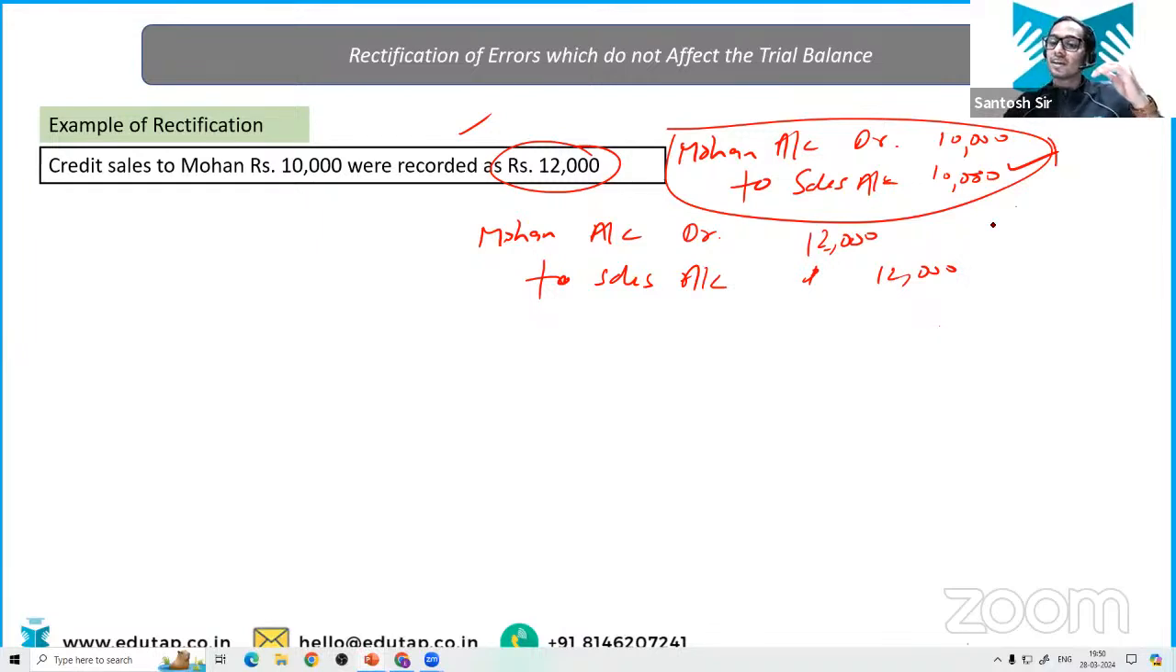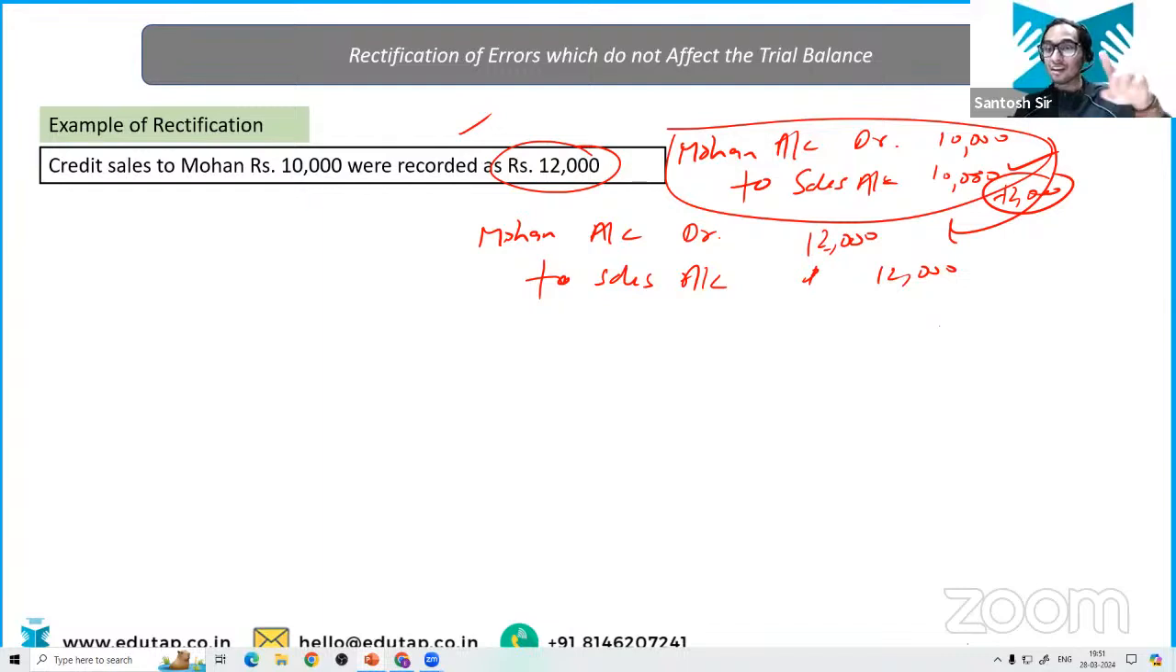Mohan's account is over debited by 2000, isn't it? So what are you going to do to correct this? Very easy. When Mohan's account is over debited by 2000, how are you going to nullify it? You are going to credit Mohan's account.